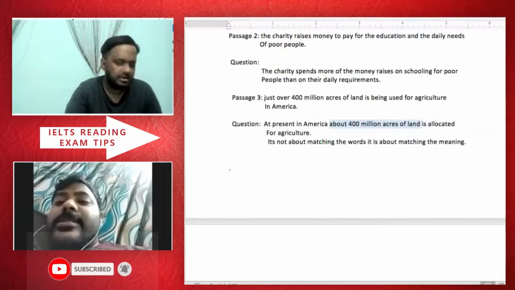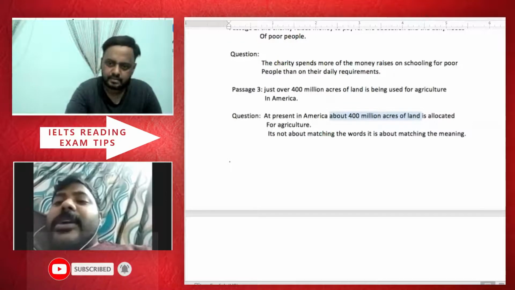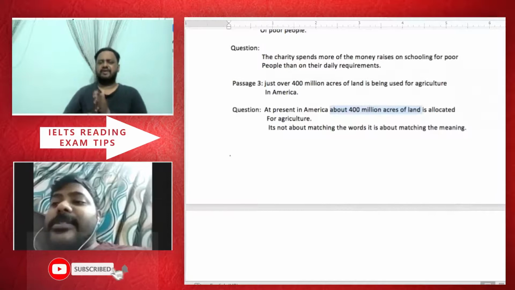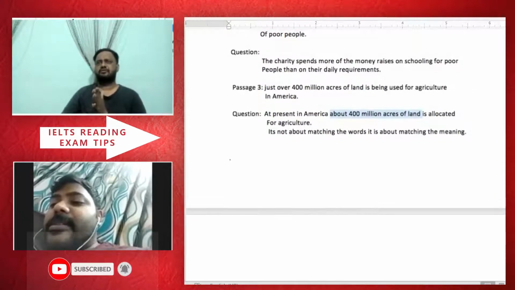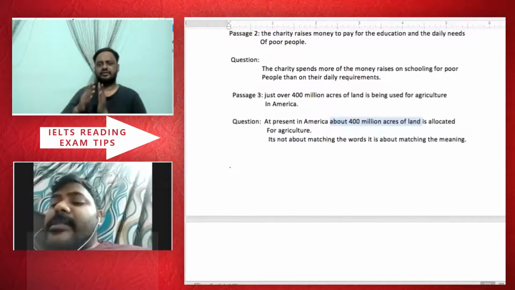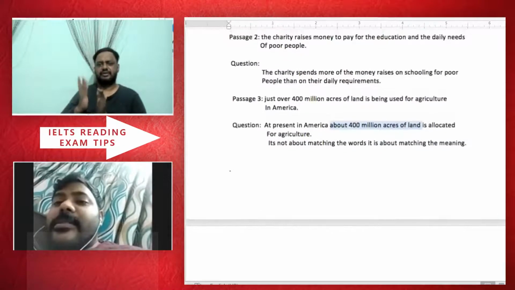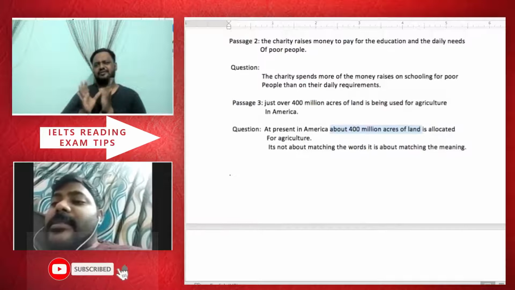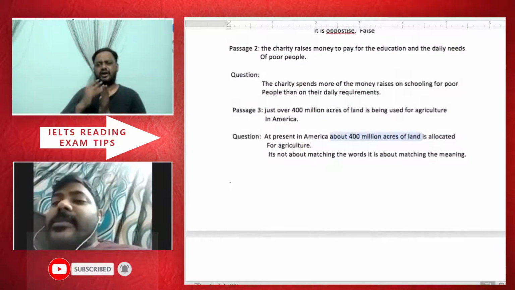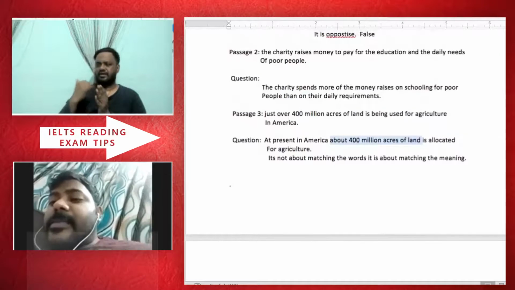So in case instead of about, if they use the word approximate, what should be the meaning? That is also more or less, but when you go for mathematical calculation, then you use approximate, like you are calculating the exact. Approximately is more closer. Approximately is like you are very close. But when you say about, you are not very close.